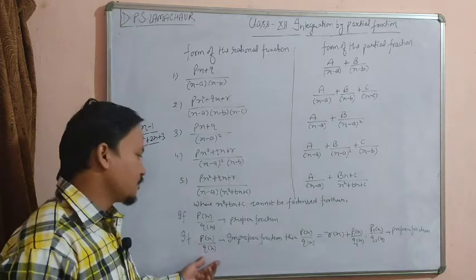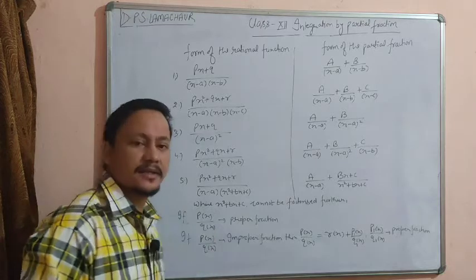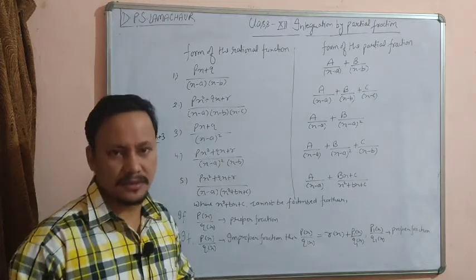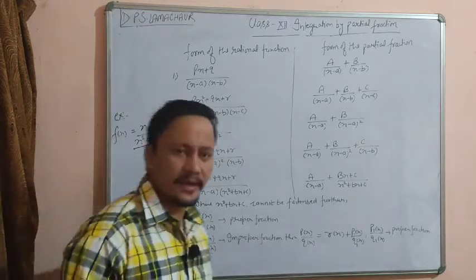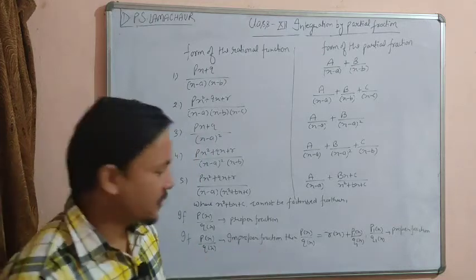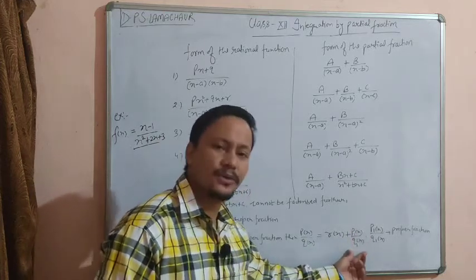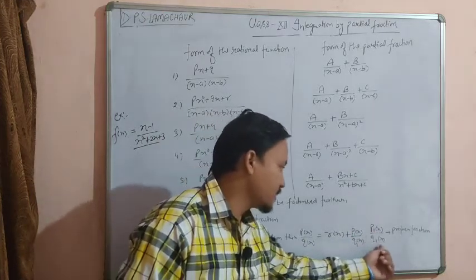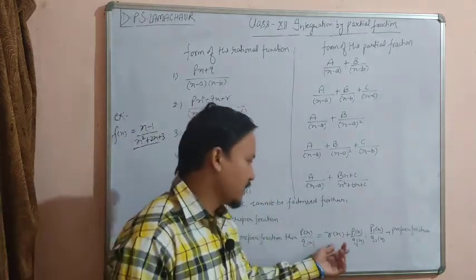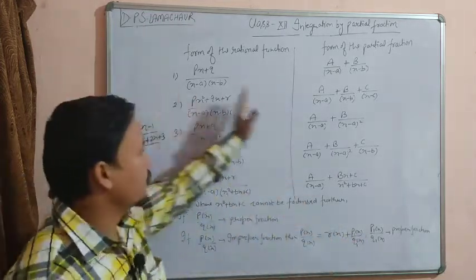But if p(x) upon q(x) is an improper fraction, by which I mean the degree of the numerator is greater than or equal to the degree of the denominator, then in this condition we have to divide it and make it a proper fraction. Then p(x) upon q(x) is written as r(x) plus p1(x) upon q1(x), where p1(x) upon q1(x) is a proper fraction and r(x) is a polynomial function. After doing that we have to factorize p1(x) upon q1(x) in the form of these conditions.